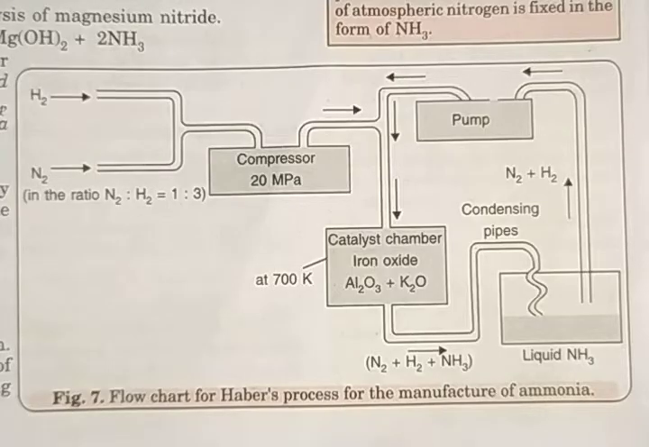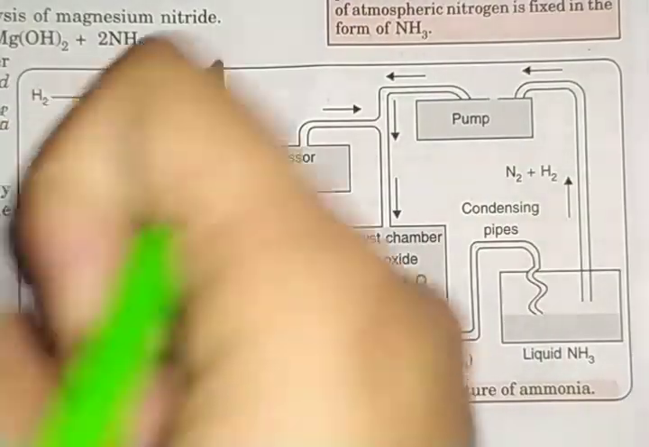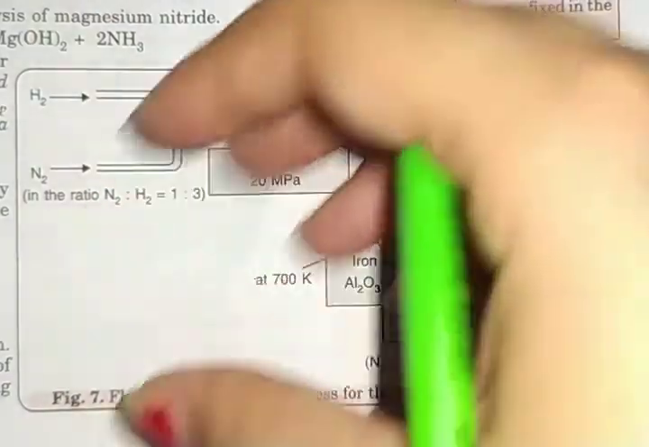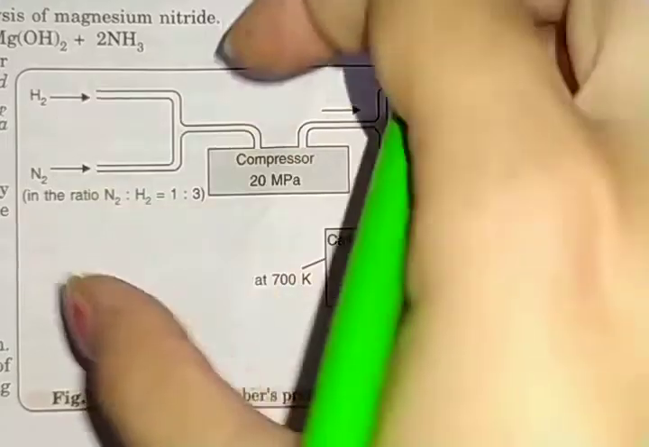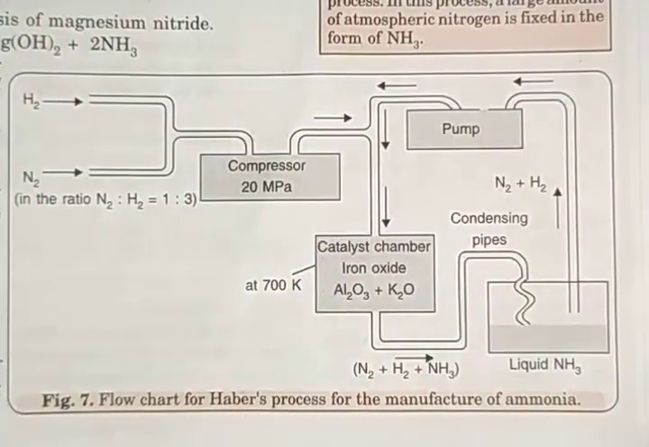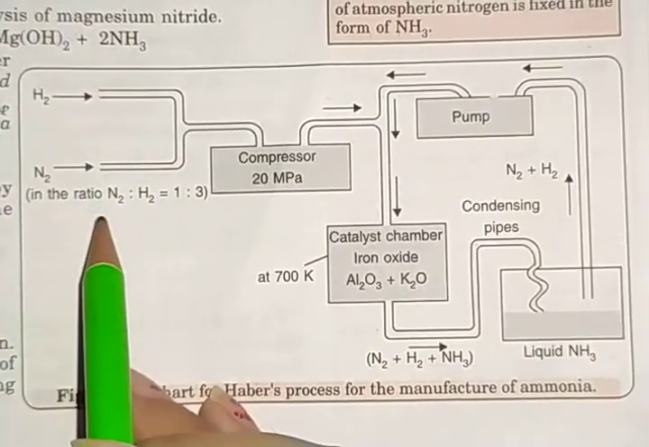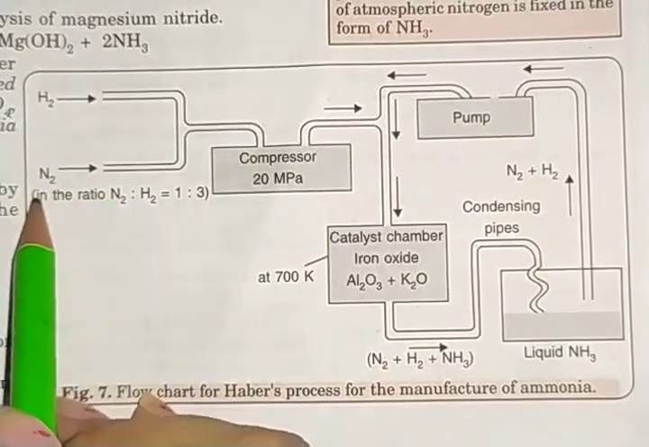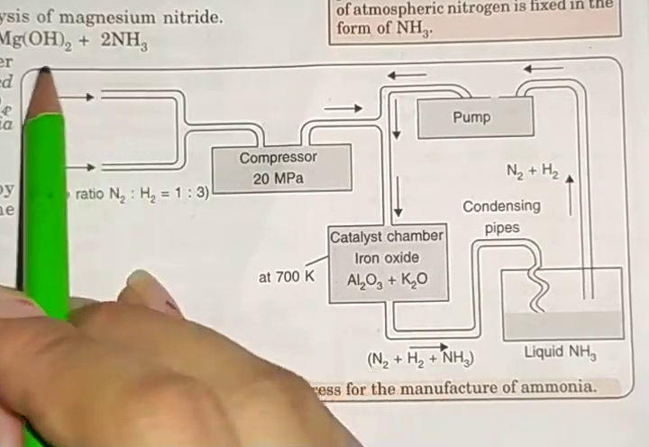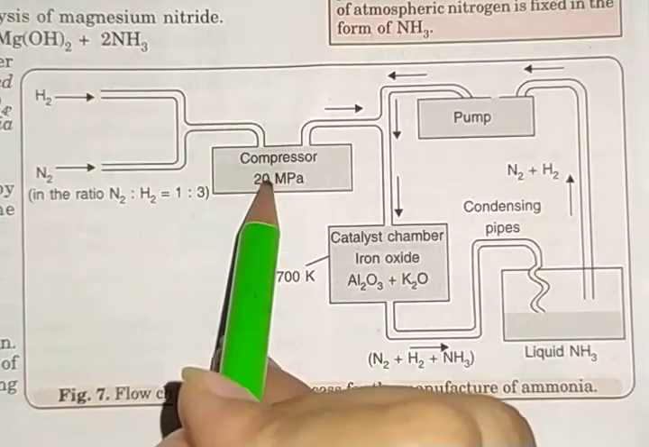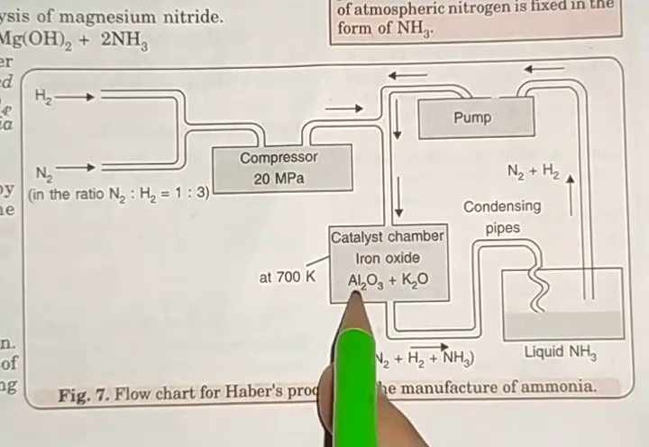Now to prepare ammonia, we have to take a proper plant. We do not just take some beakers and add nitrogen and hydrogen into them to get ammonia. No, we have to take a proper plant. As you can see from here, at the inlets we are taking hydrogen and nitrogen in the ratio of 1:3. When we put the hydrogen gas and nitrogen gas into the compressor, after compression of the gases, they go to the catalyst chamber.